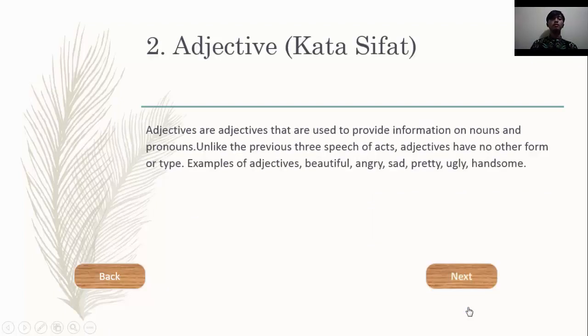Okay, next is adjective. Adjectives are used to provide information on nouns and pronouns. Unlike the previous three parts of speech, adjectives have no other form or type. Examples of adjectives: beautiful, angry, sad, pretty, ugly, handsome.